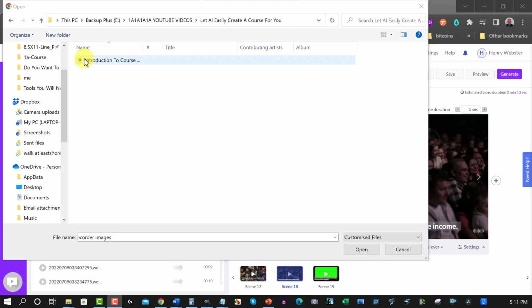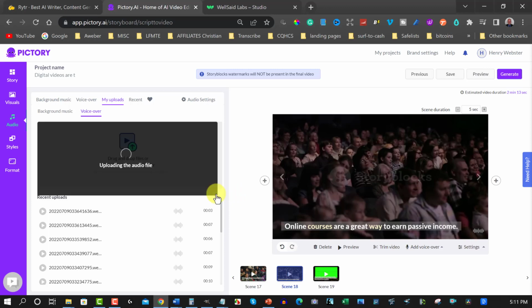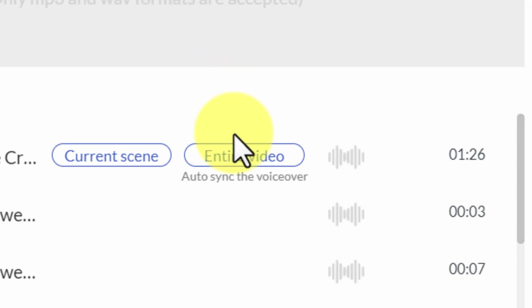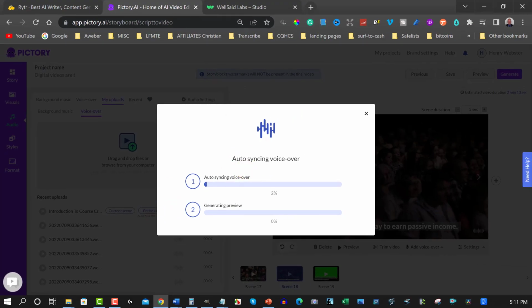Right, so we'll just grab the audio, put that straight in, and in just a moment it will add it through to the entire thing. Once we've done that, we can then proceed to generate the video so you can have a good idea as to how it all looks. One of the things we need to do is make sure it covers the entire video, so we click on that section just there, and in just a few minutes that will do it. So I'm going to pause the video.